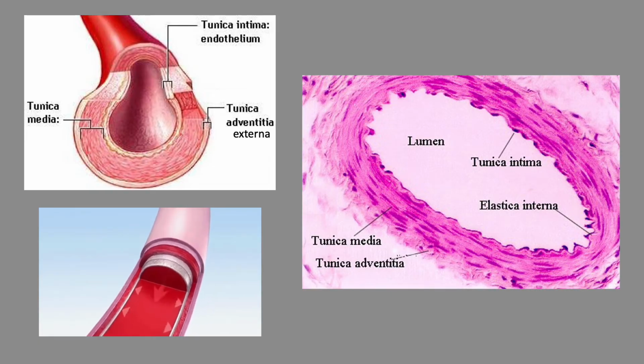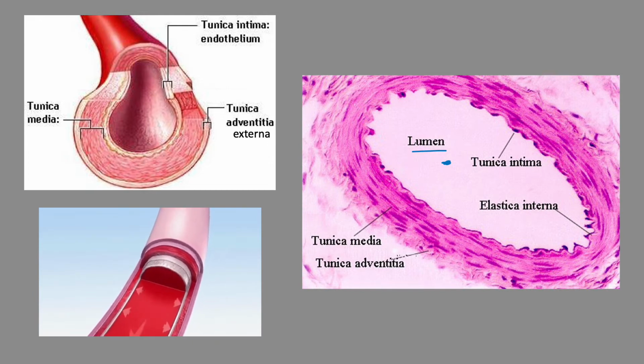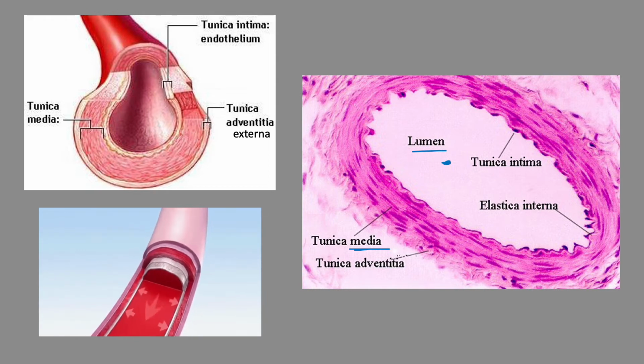All right, we got another histological image here, just to reiterate what we were talking about. So here we can see that open area, the lumen, right? And then the adjacent layer, or innermost tunic, the tunica intima. And then next to that, we have the tunica media. Okay, so that's that middle layer. You can see the circular arrangement of that smooth muscle really well now. And as this GIF here is illustrating, that gives us the ability to vasoconstrict or vasodilate.